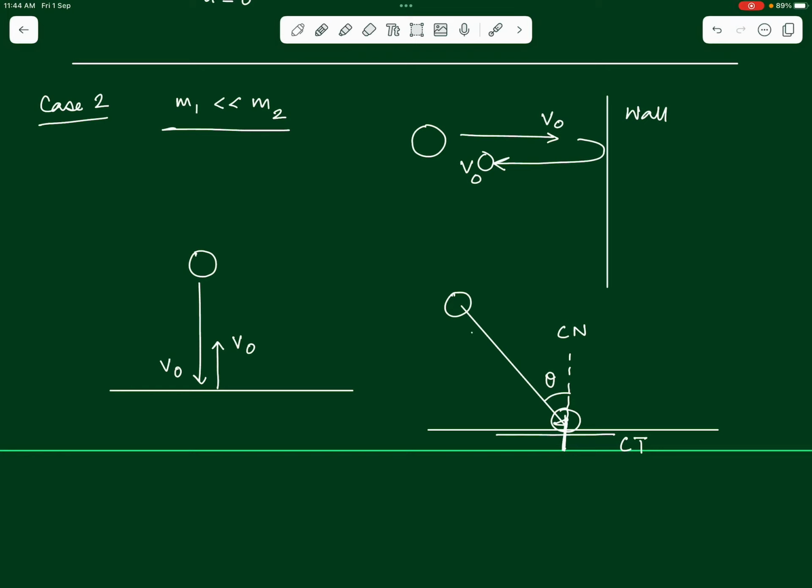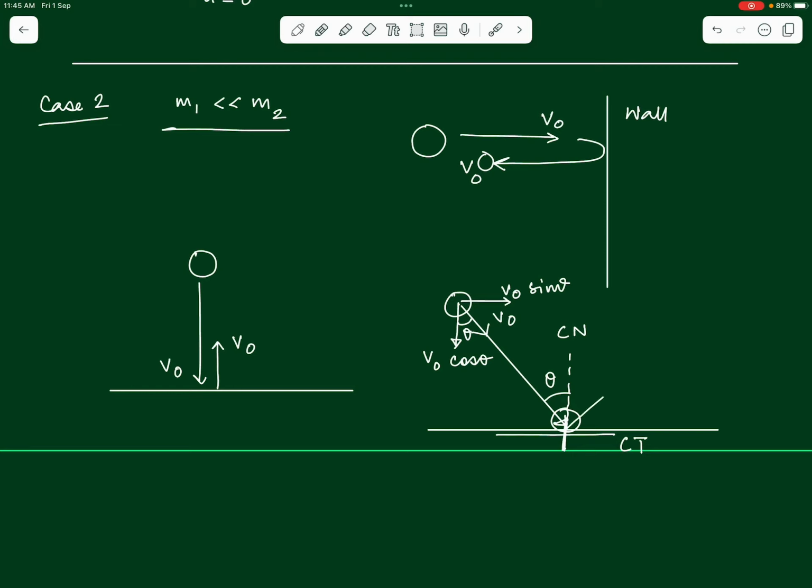So, if we assume that the ball is coming with a velocity v naught, making an angle theta with the vertical, that is along the common normal, can we say that the component of this v naught along the common normal, because this angle will also be theta, this component will be v naught cos theta, and we are saying that it is this component of velocity which will now rebound, which will just become minus of v naught cos theta. It will just change its direction and will move with the same magnitude. Whereas the component along the common tangent, which in this case will be v naught sin theta, will not change.